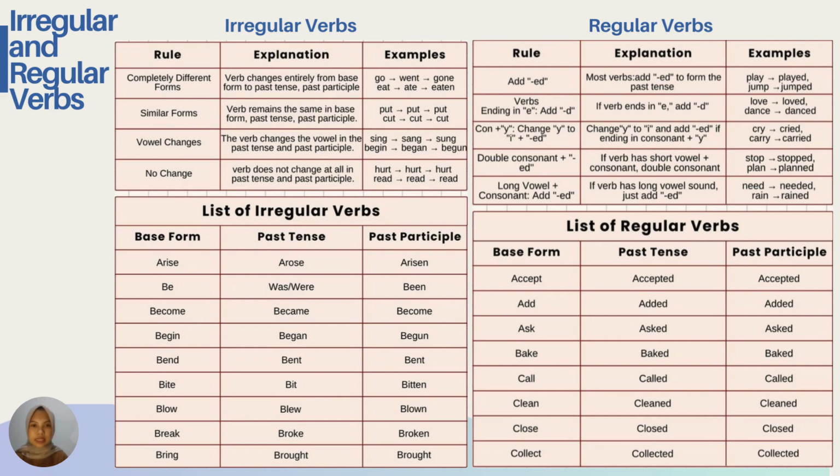And then the rule number two: verbs ending in e add d. For example, love, loved, dance, danced. And for consonant plus y, change y to i and add ed. For example, cry to cried. And then double the consonant plus ed: stop, stopped, plan, planned. And then for long vowel plus consonant, add ed. For example, need, read, like this. And this is the list of irregular and regular verbs. You can read it carefully.